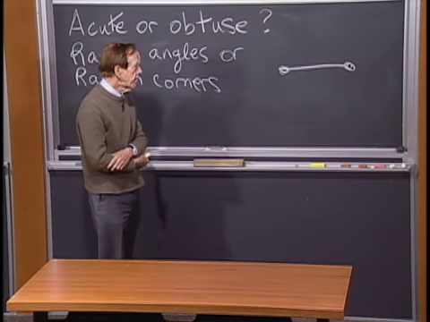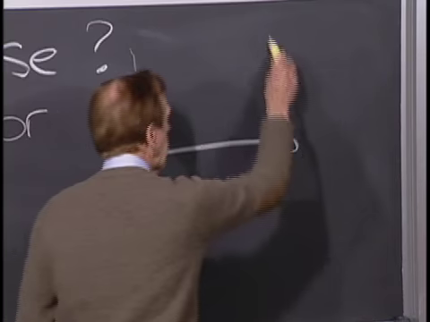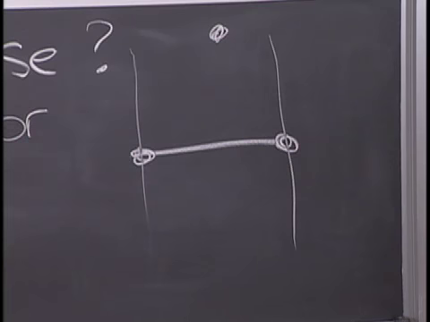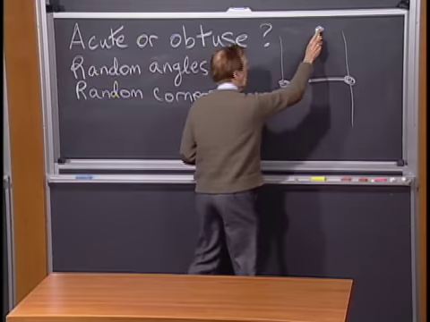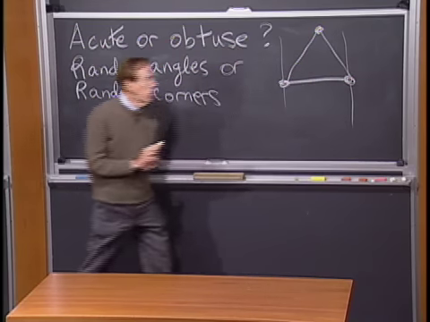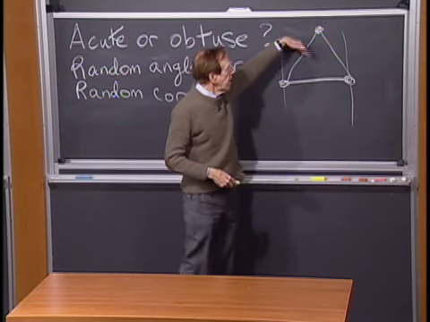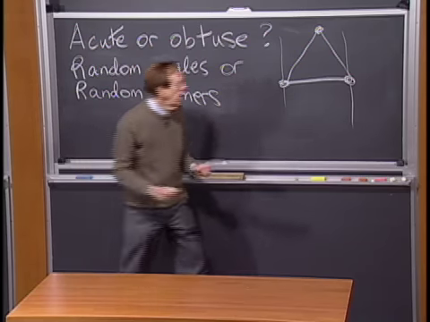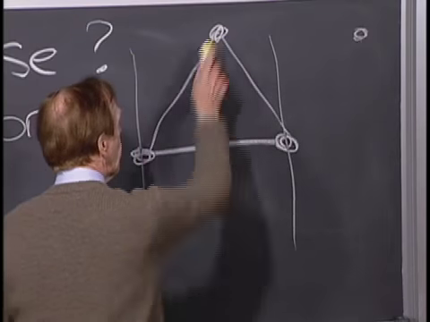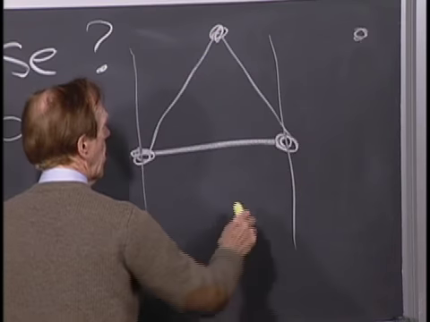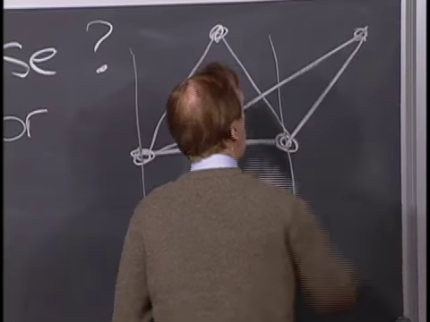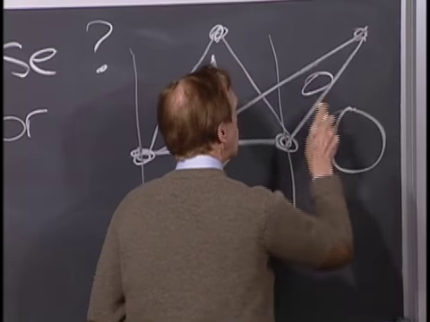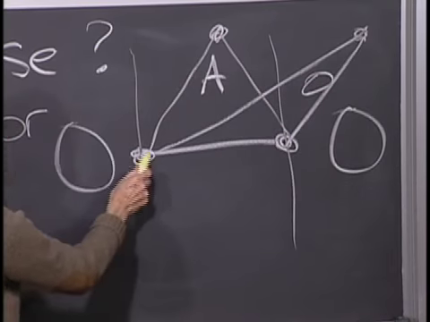Well, let me put in a couple of lines here. And you can see if the point is up there, that's going to be acute, right? If I connect that triangle, that's an acute one. So we got quite a bit of space where that third corner would make an acute triangle. But all over here, if the third corner wasn't there, if instead I put it over there, so this guy was acute, but all over here, everything is obtuse. And over here, this one would come off in this direction.